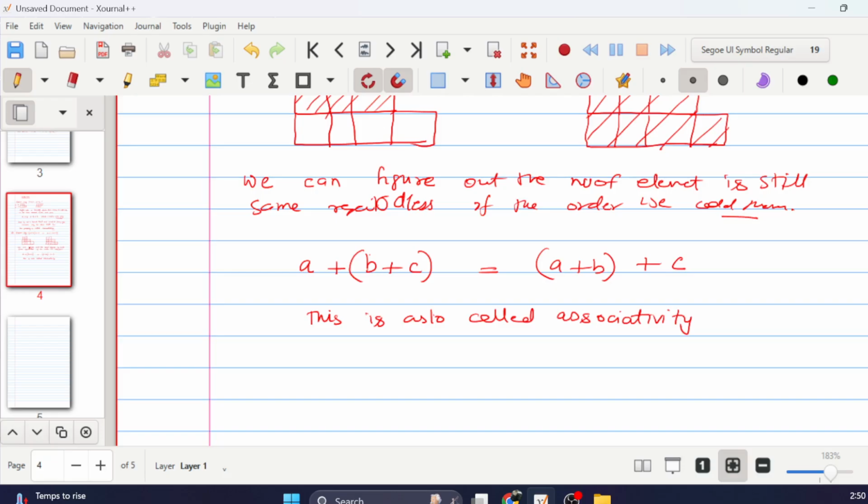Now, using these two things, if you remember them, it means that if we are given any addition, no matter how long it is, like a plus b plus c plus d plus e, we can do it in any order. We can reverse anything, and we can do anything first. Now why might this be useful?